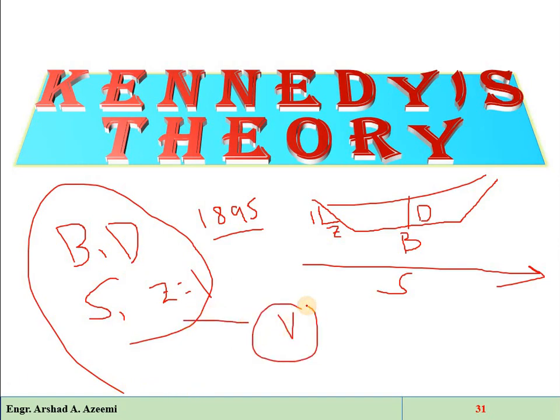Clear? So remember, the Kennedy theory studied that if we properly manage these parameters, we will get a mean or average velocity which will be equal to the critical velocity. Let's discuss that.